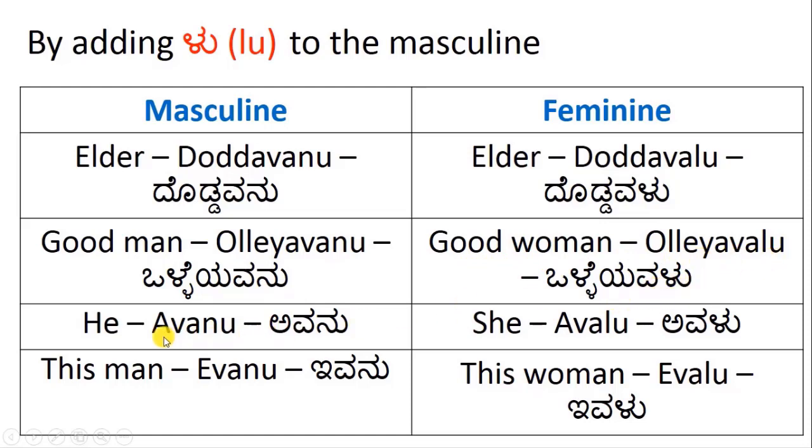Valleyavalu. He is Avanu. She is Avalu. This man is Ivanu. This woman is Ivalu. In all these cases, you replace nu by lu.